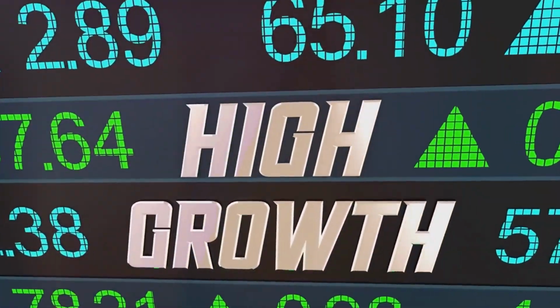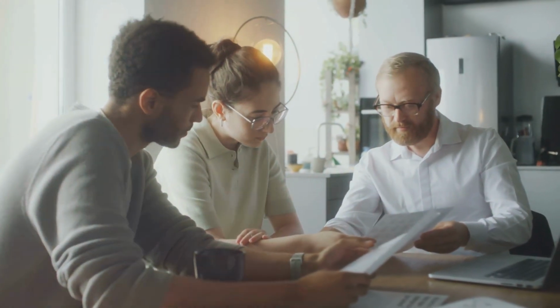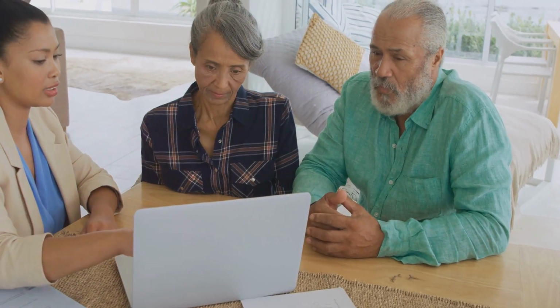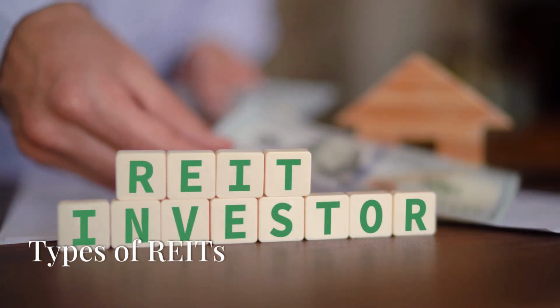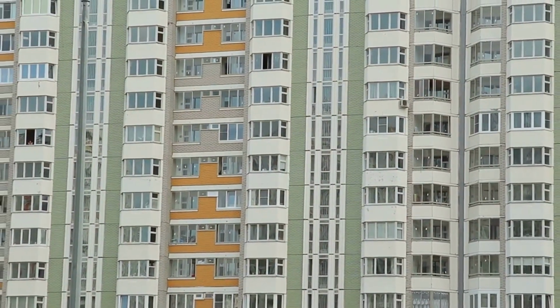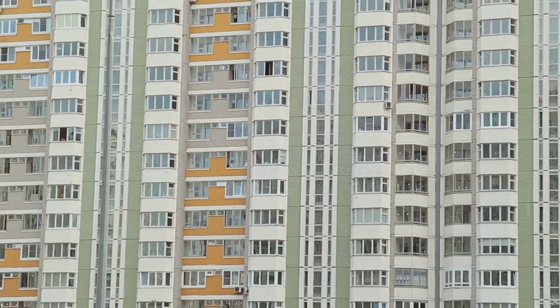As these properties generate rental income or increase in value, the REIT distributes the earnings back to its shareholders. One key benefit of REITs is that they are required by law to distribute at least 90% of their taxable income to investors as dividends, making them an excellent option for those looking for consistent income. Types of REITs. Equity REITs. Equity REITs own and manage income-producing properties.